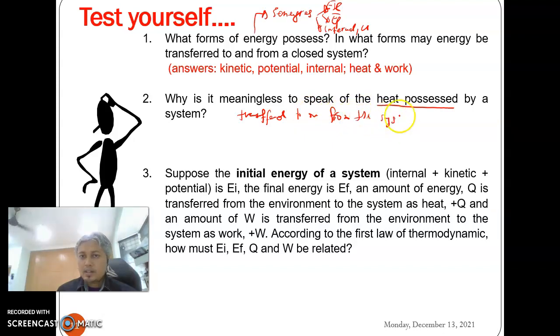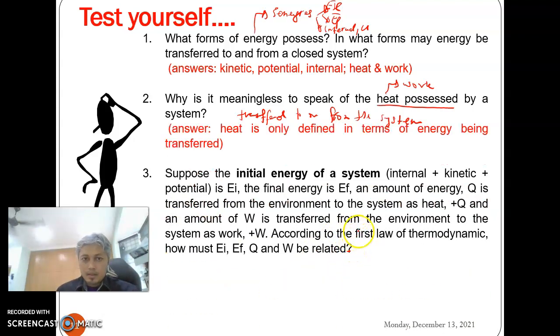That's why it is meaningless to mention heat being possessed by a system. The same goes for work. It is meaningless to mention work possessed by a system. So the answer is heat is only defined in terms of energy being transferred.